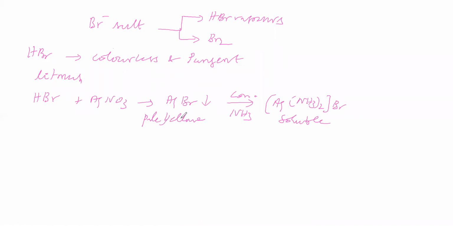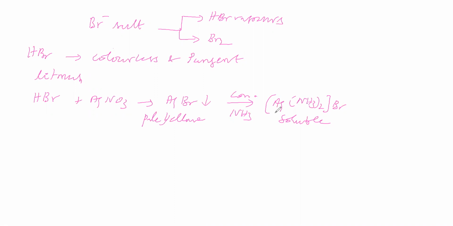So HBr with silver nitrate gives AgBr pale yellow precipitate, which dissolves in concentrated ammonia due to formation of the complex [Ag(NH3)2]Br. The tests for HBr are: one, it turns blue litmus into red; another, with silver nitrate it gives AgBr pale yellow precipitate, which dissolves in concentrated ammonia due to complex formation.